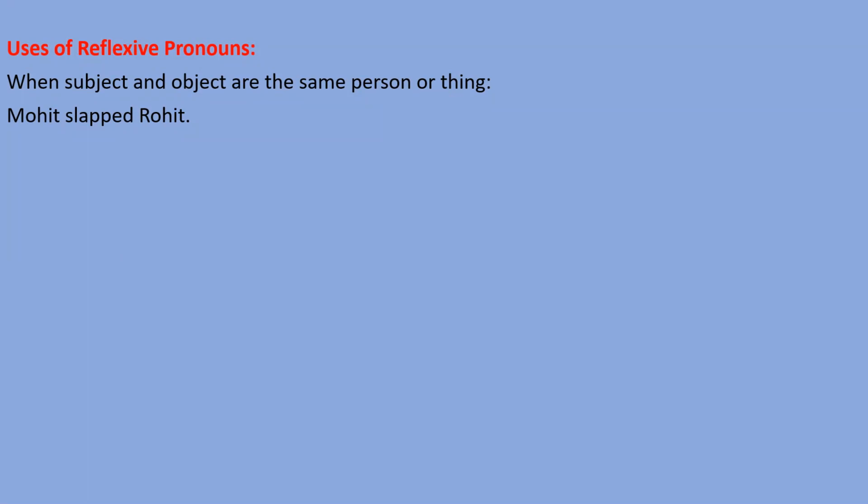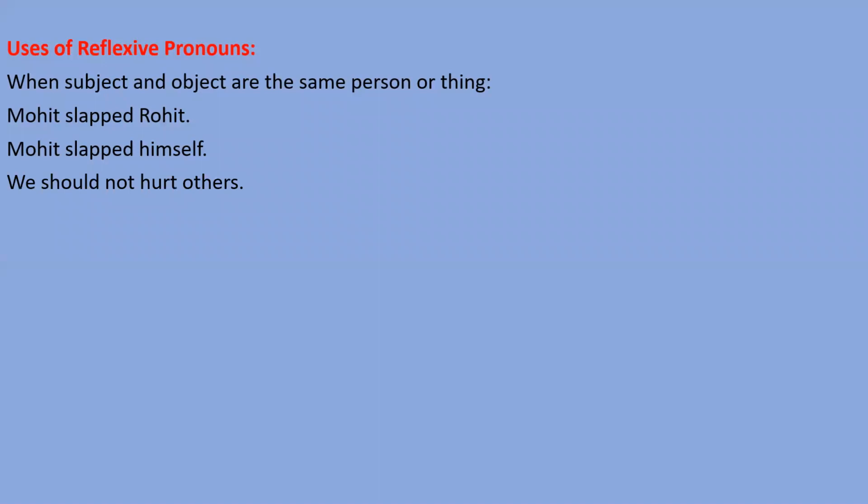If subject and object both are the same person, then we have to use reflexive pronoun. Like Mohit slapped himself, Mohit ने अपने आप को थप्पड़ मारा, खुद को, अपने आप को. So Mohit and himself, subject and object, are the same person. That's why in objective case we need to write the reflexive pronoun.